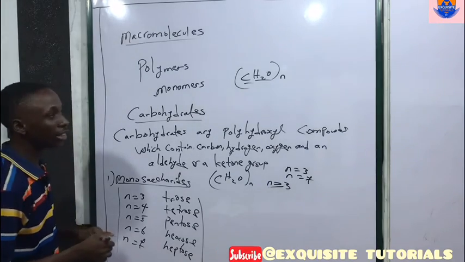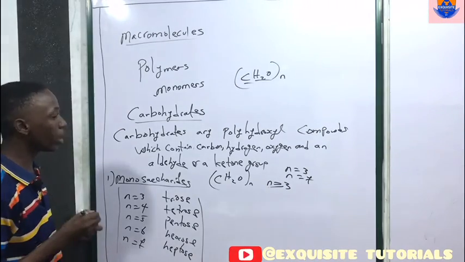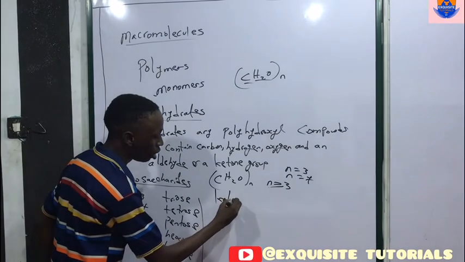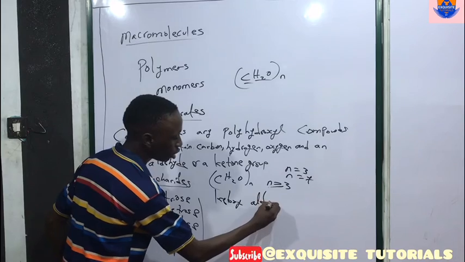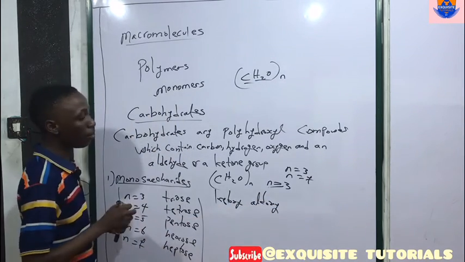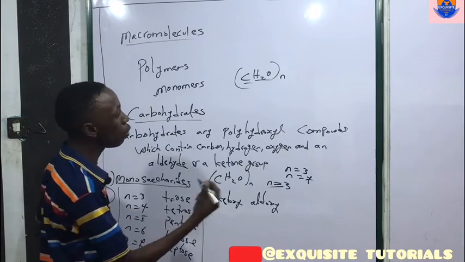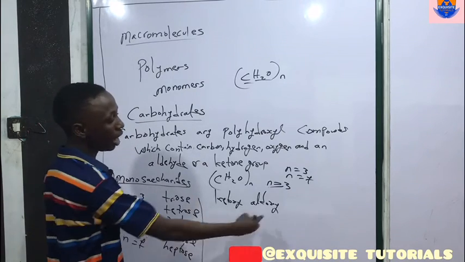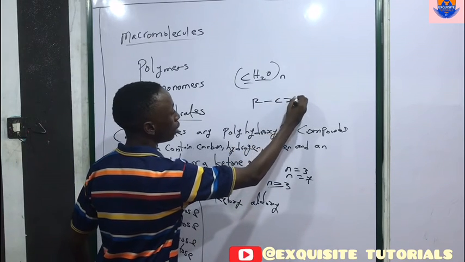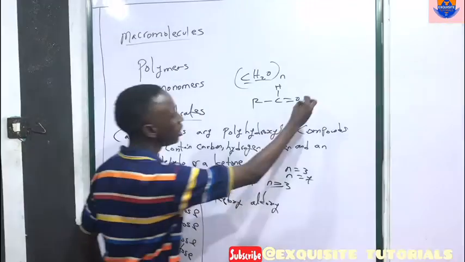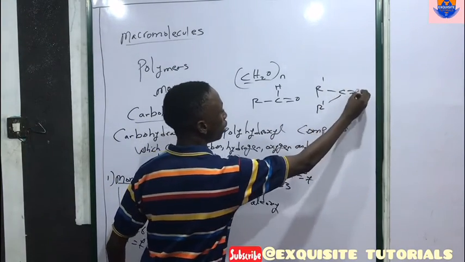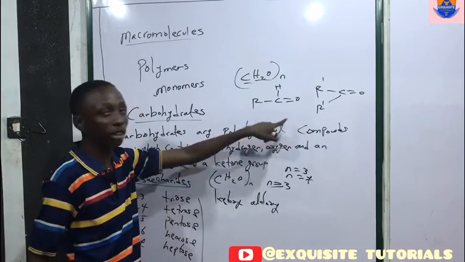Now, monosaccharides can also be subdivided into whether they are the ketose or the aldose. Now, we can either have the ketose sugars or the aldose sugars. Now, what do they mean by ketose or aldose? We know from chemistry the aldehyde group is given by RCOH. This is the aldose group, while this is the ketose group, RCOR prime. This is the ketose group, then this is the aldose group.